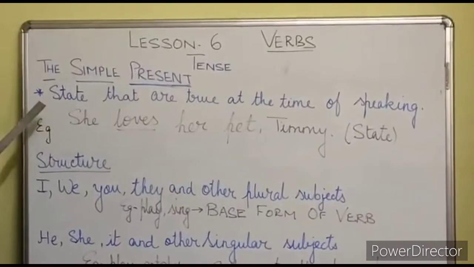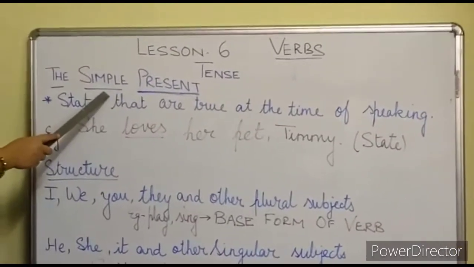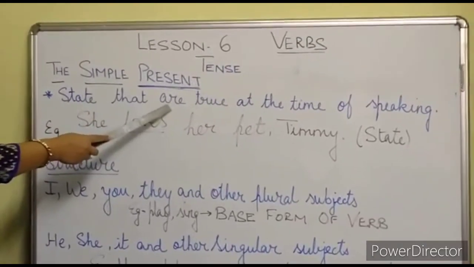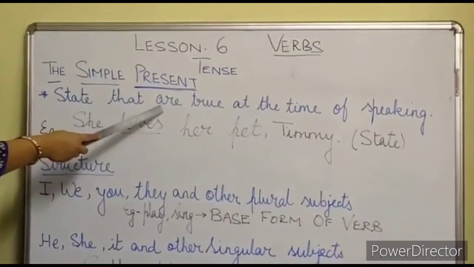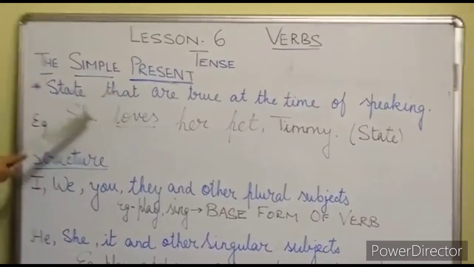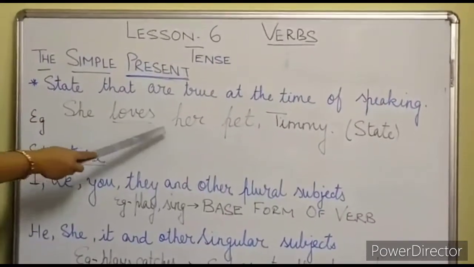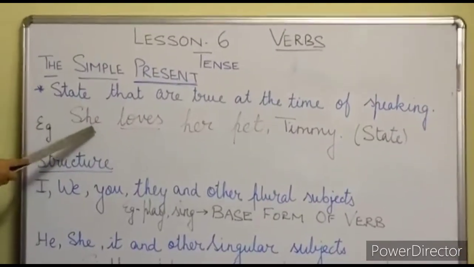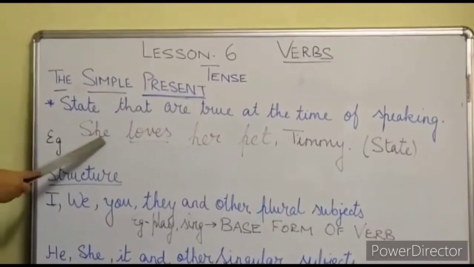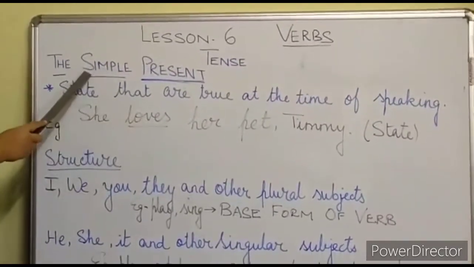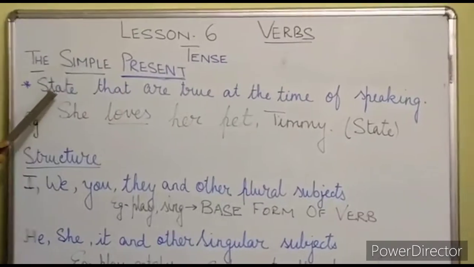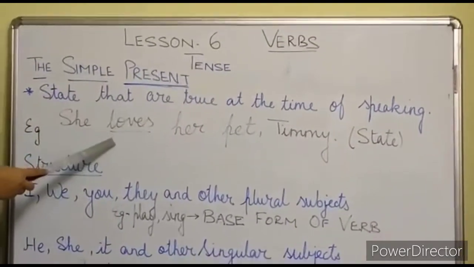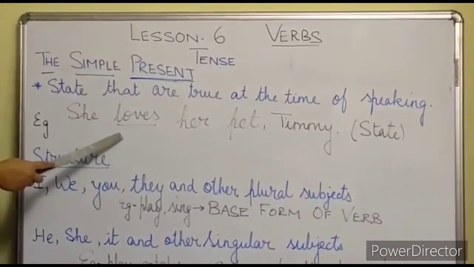The fourth point where we use simple present is to state states that are true at the time of speaking. That means when we are speaking, at that time it is true. For example, she loves her pet, Timmy. It shows the state. That means at the time when the sentence is told, she loves her pet. So the fourth point, simple present states that are true at the time of speaking. So I have discussed all the 4 points now.